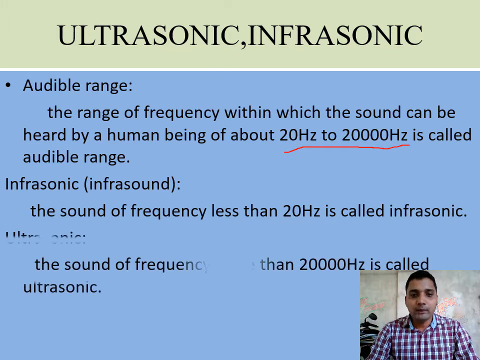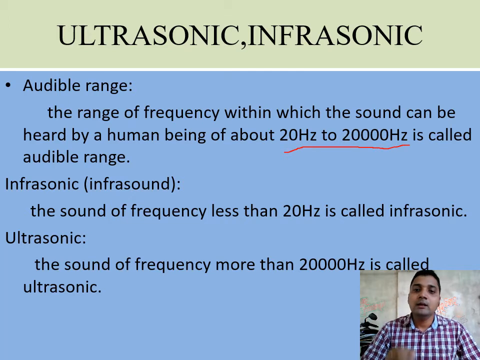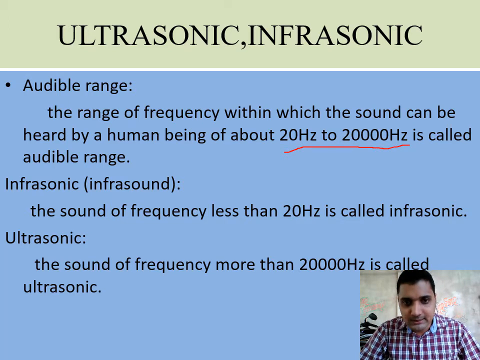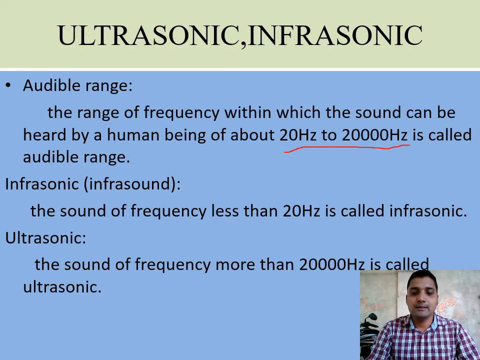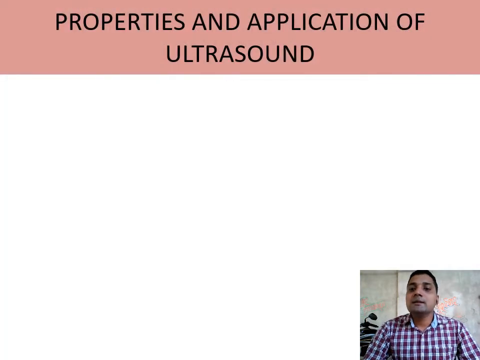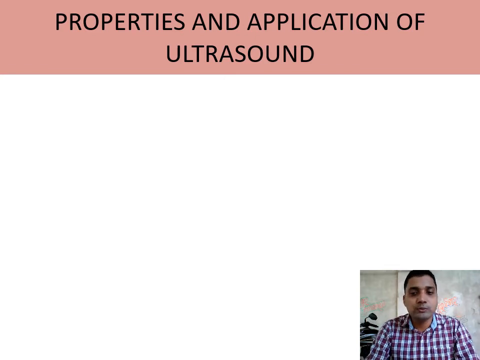Another type of sound wave is the ultrasonic or ultrasound. Ultrasound means sound with frequency more than 20,000 hertz, means a body or a particle vibrates more than 20,000 times in 1 second. It is called ultrasonic. Ultrasonic has high frequency, infrasonic has low frequency. Ultrasonic waves have high frequency, so they have a number of uses and applications. But first we have to know the properties of ultrasound. Why is ultrasound this helpful or useful for us?